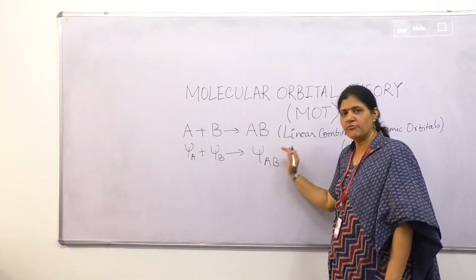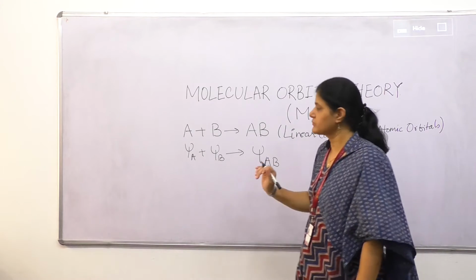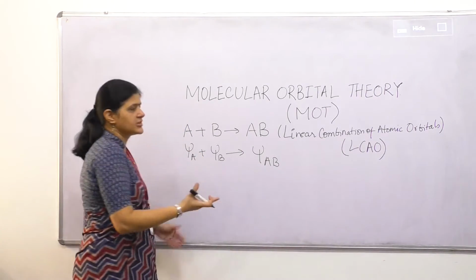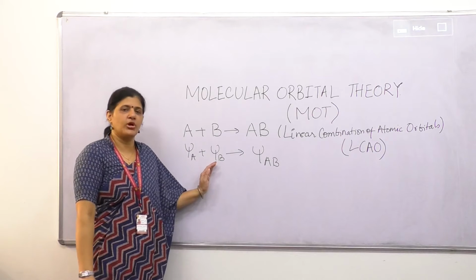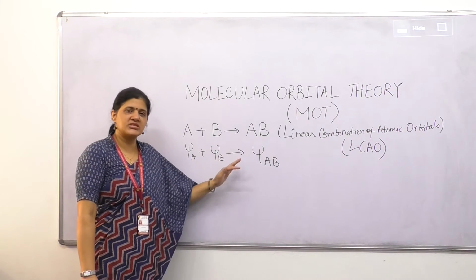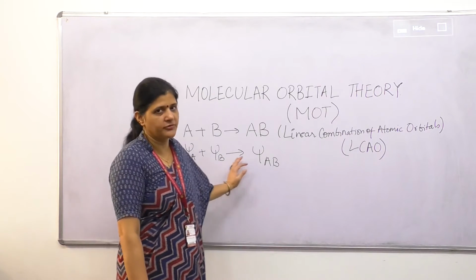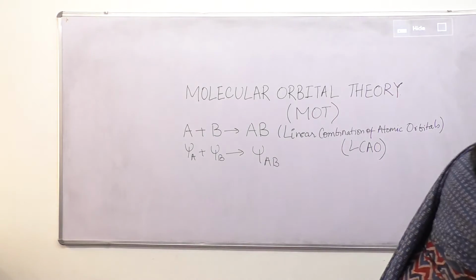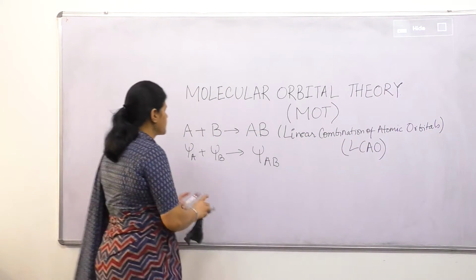This is the principle of molecular orbital theory. Next we will discuss the other postulates of molecular orbital theory while we draw the diagrams of these orbitals, while we discuss the molecular orbital diagrams.